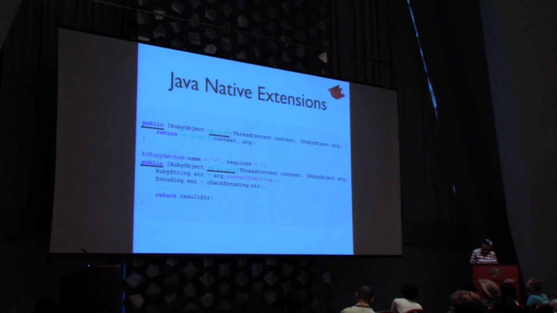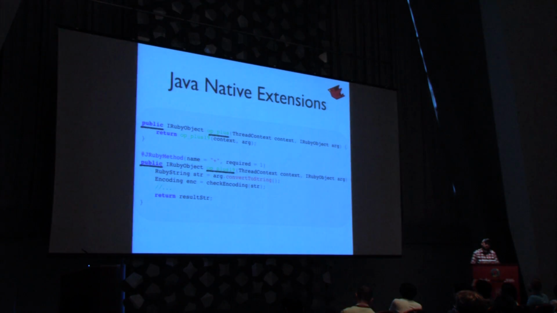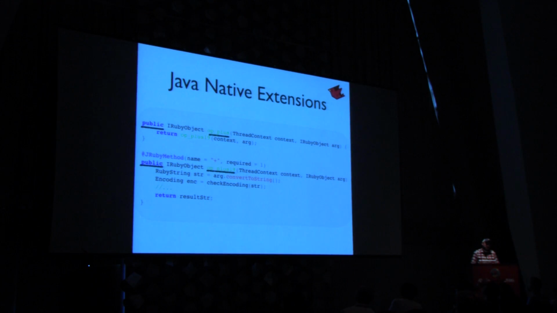But a few people were using Java native extensions. Java native extensions are similar to C extensions in MRI, but they just allow you to call into Java. They're made for the same reasons as C extensions in JRuby. But people writing native extensions noticed that we removed these methods. And then we were like, just use op plus. But then they came back and said, we want to support JRuby 1.7 and JRuby 9000.